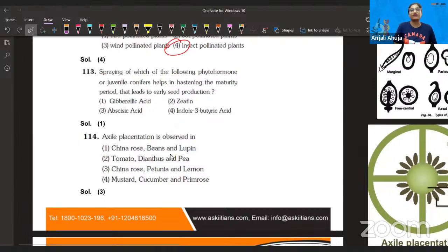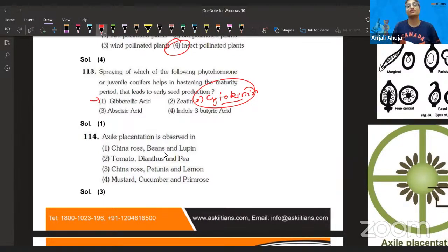Spraying of which of the following phytohormones on juvenile conifers helps in hastening the maturity period that leads to early seed production? Guys, zeatin is a type of cytokinin. When it was discovered for the first time, cytokinin helped in meristematic tissue, cell division, growth. Gibberellic acid was discovered by Japanese scientists when they were studying rice infection, the length increasing too much because of the Gibberella fungus. After that, a lot of research happened showing it helped in increasing length, and even if there is genetic dwarfism, it helped us overcome it.